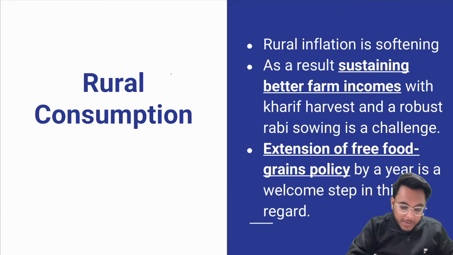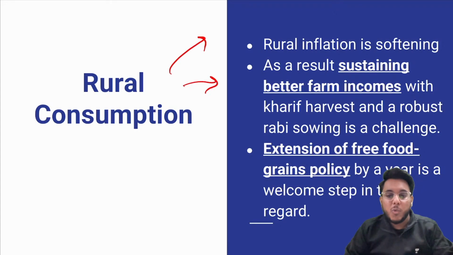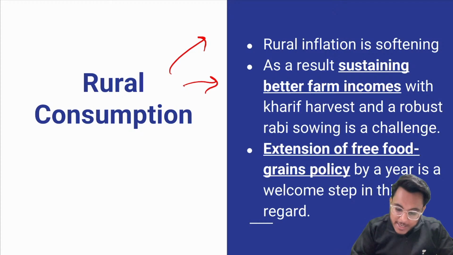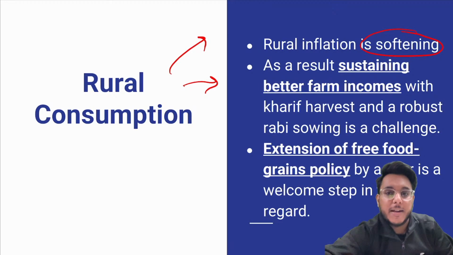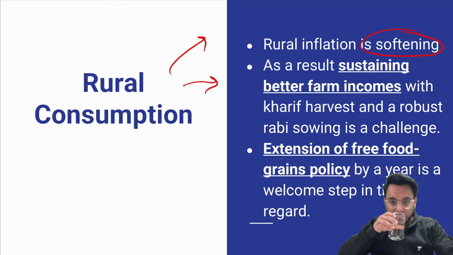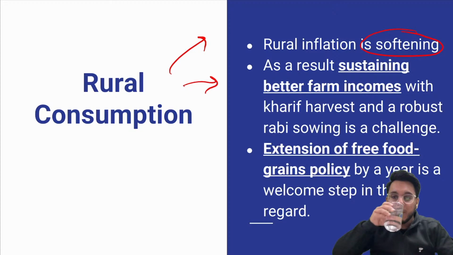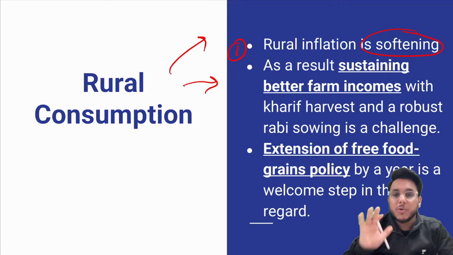Now when we talk about the rural consumption, what are the patterns on rural consumption? Let's understand this part. Rural inflation is softening. Rural inflation, which became very much high, is now going down, which is positive news. So this is a good thing.